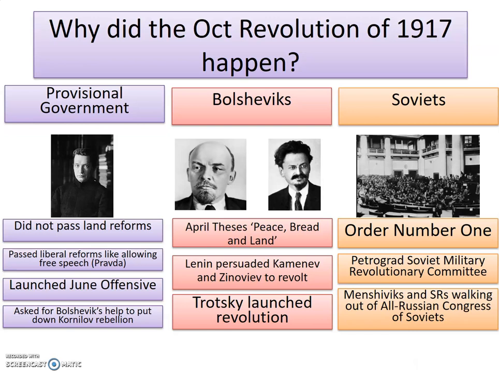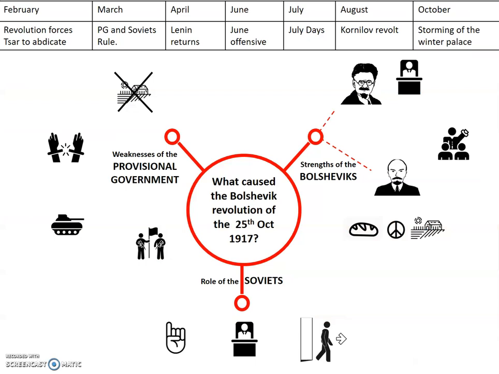And once again, to get this into your head, you could always read the revision guide, that's on page 17 and 18 of the revision guide, but I would sit down with this and see if you can trace the different parts of it and tell the story or the reasons for the Bolshevik Revolution, and then turn the page over and copy down all your icons and annotations from memory, then check to see which ones you've forgotten, and then try to tell the reasons for the Bolshevik Revolution completely from memory.